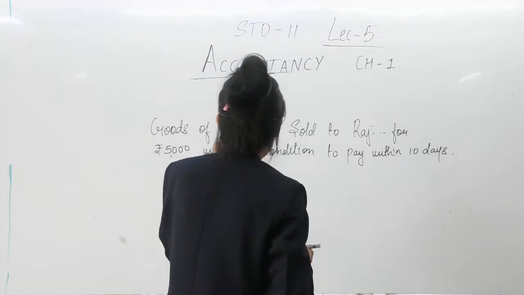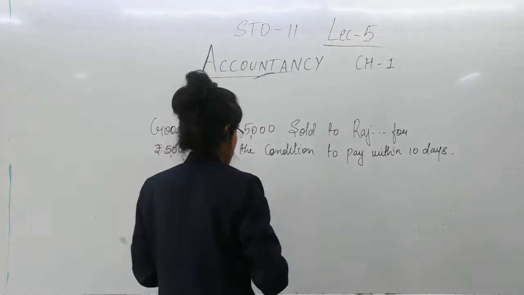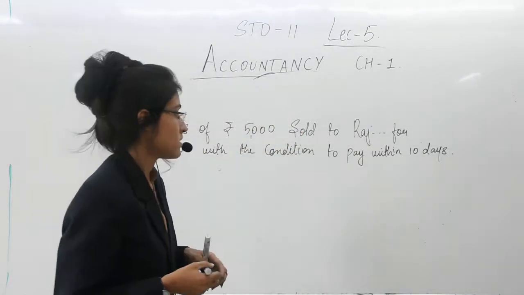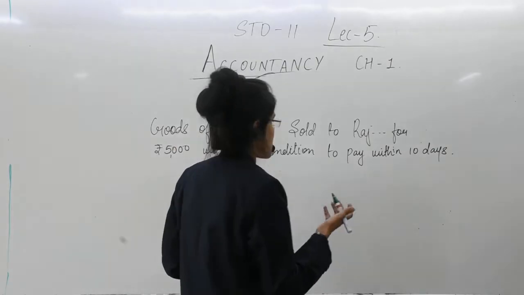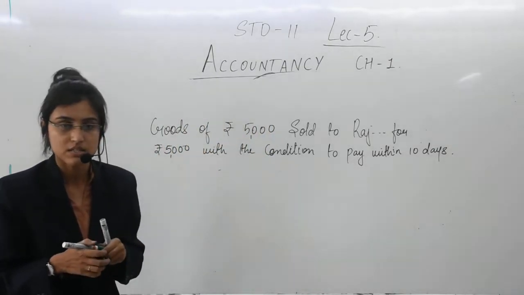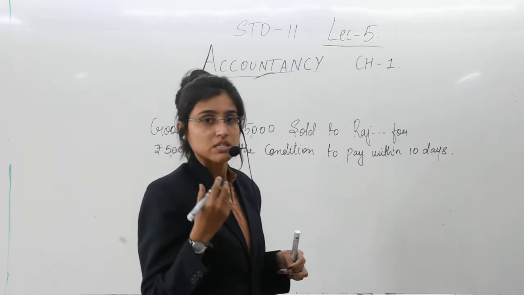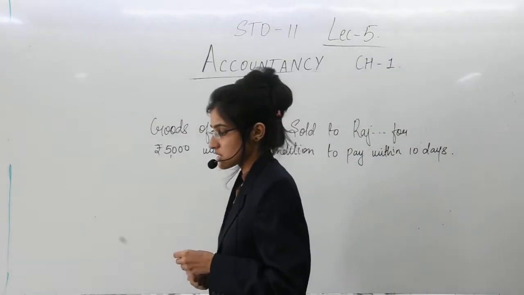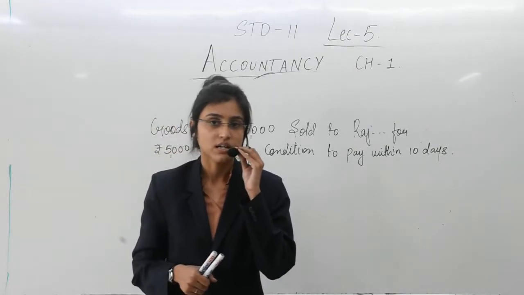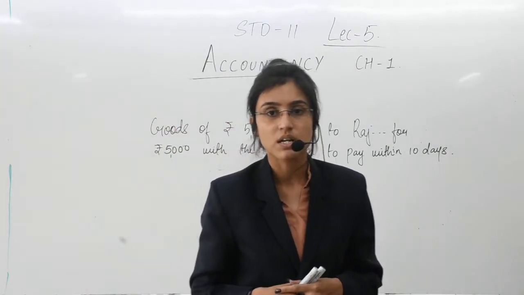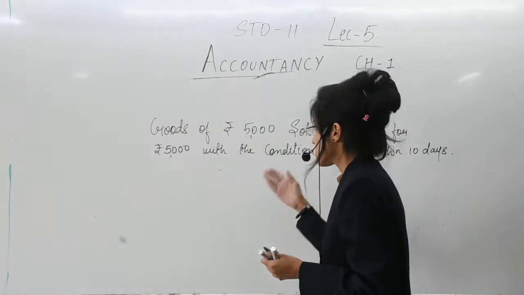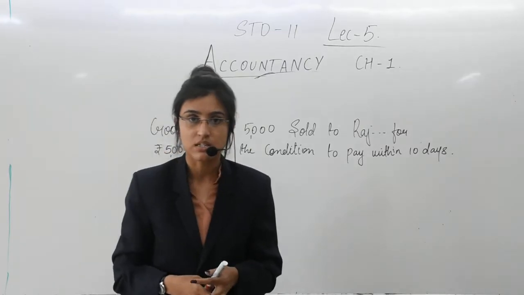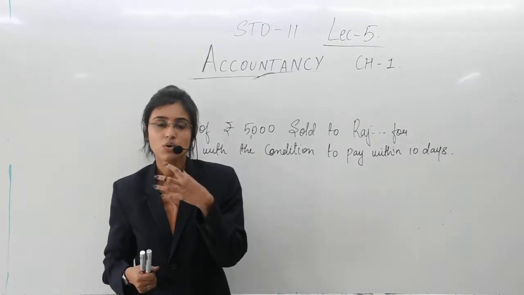Okay, with the condition to pay within 10 days. So this is the credit transaction of the business. There is a difference between cash transaction and credit transaction, which says that the payment has been delayed to a future date. Yes, the previous transaction that we have understood said that the 5,000 was paid immediately by Rajnikant, and here Rajnikant will pay the amount within 10 days. Yes, that means within 10 days, not after 10 days.